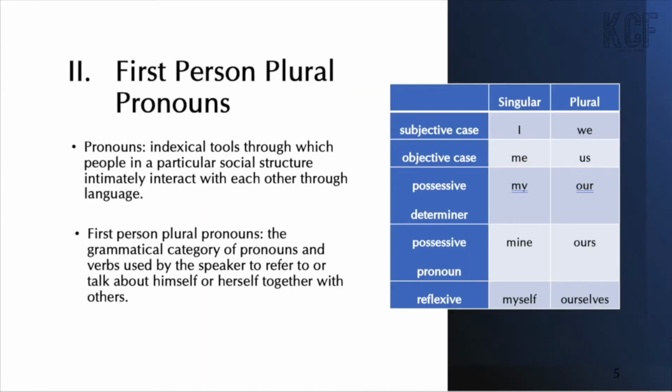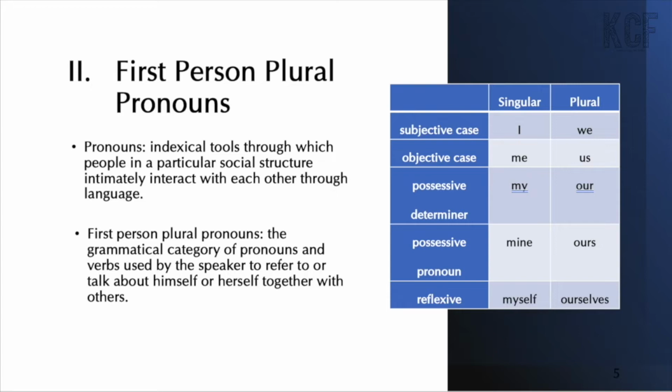Pronouns are indexical tools through which people in particular social structure intimately interact with each other through language. According to the Free Dictionary, first-person pronouns are used to express an autobiographical point of view. They tell what is directly happening to the speaker, writer, or fictional character. For example, I don't know where my hat is. When the speaker is part of a group, the first-person pronouns inflect to the plural form. We brought our own car.